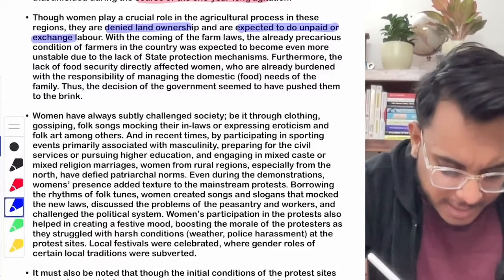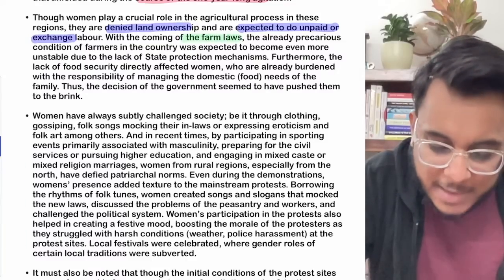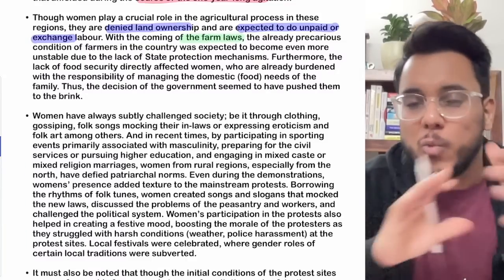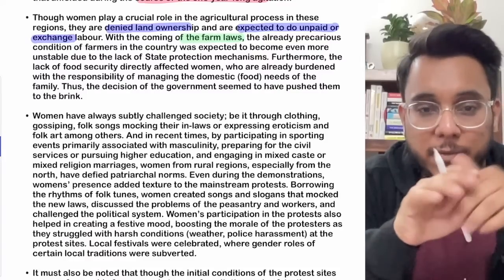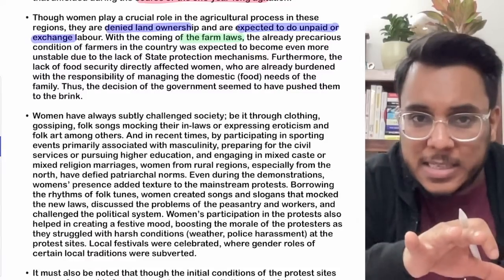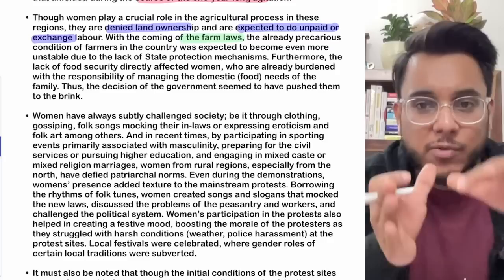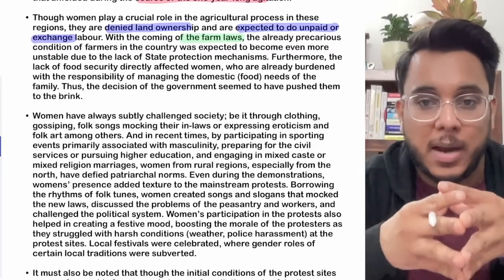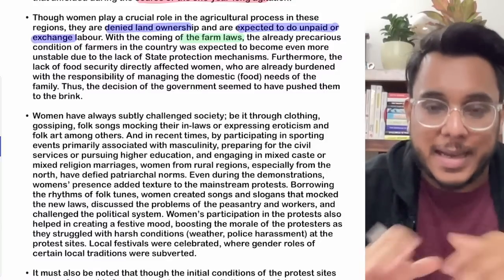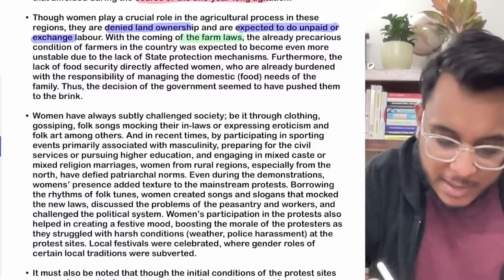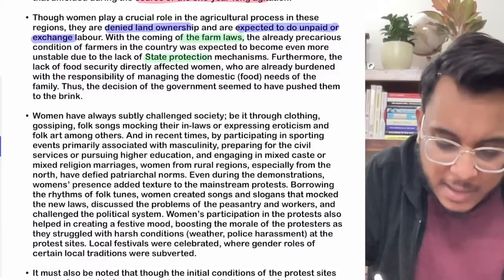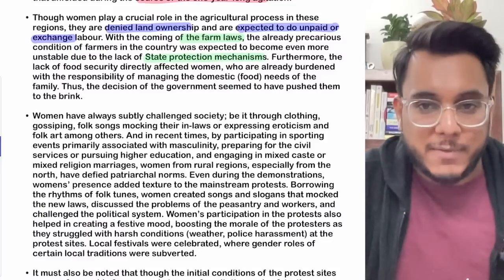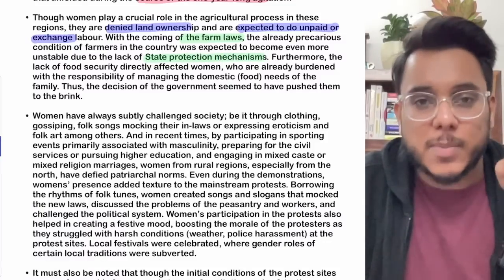But when these three farm laws came, what happened? The women's condition in agriculture, which was already vulnerable, precarious and poor, became even more vulnerable. Why? Now you see this, guys: in agriculture, state protection mechanisms have been very few.